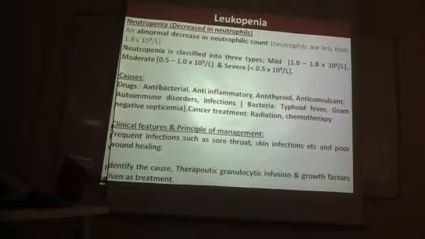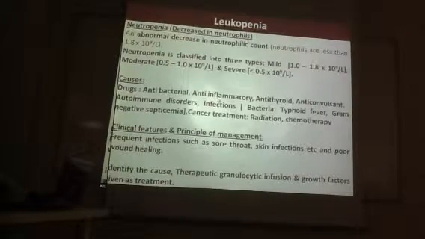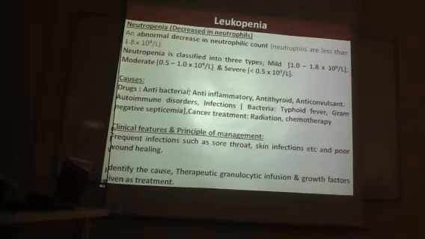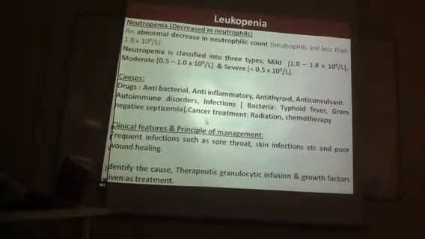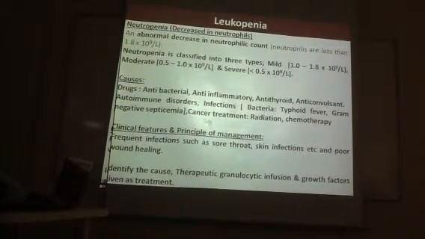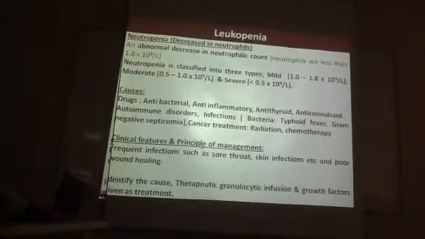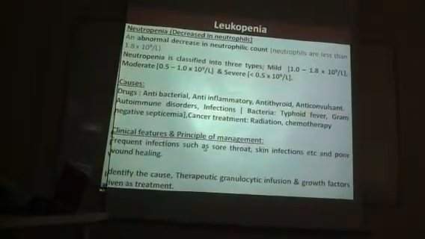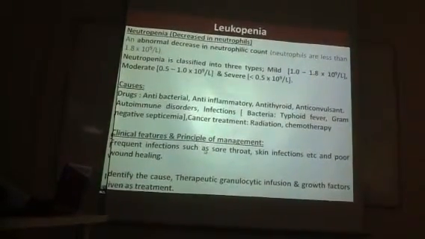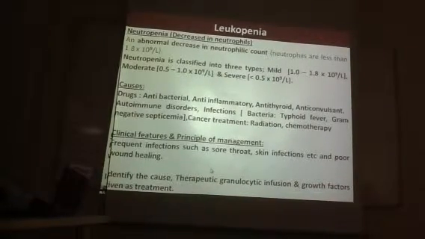This can happen when you are giving antibacterial or anti-inflammatory drugs. You should be very careful when you give these drugs when there is neutropenia. And sometimes infections can cause a decrease in the neutrophil count, and cancer treatment will reduce the neutrophils. Okay, we took an example of a bone marrow transplantation case, and a diabetic case, and we discussed what happens in gram negative infection. I think we discussed it 3-4 times.